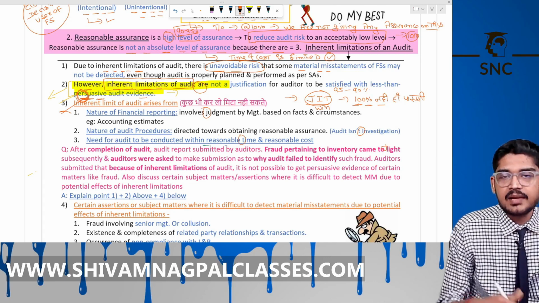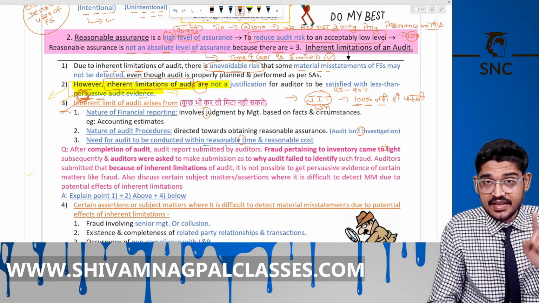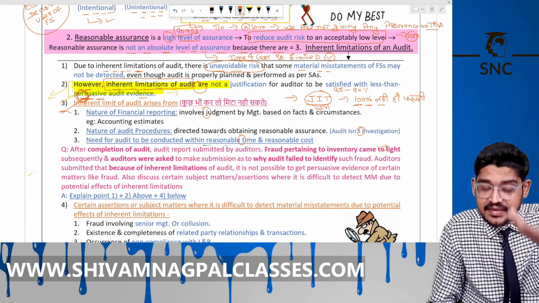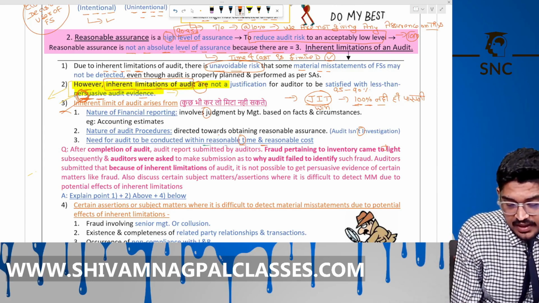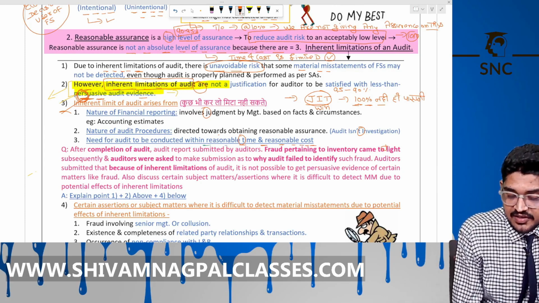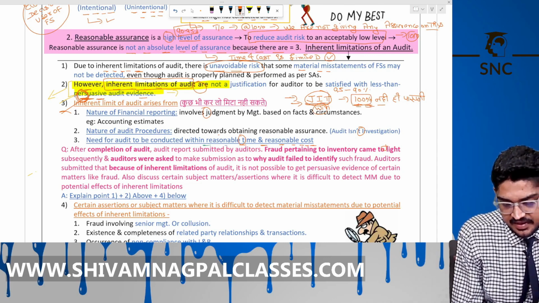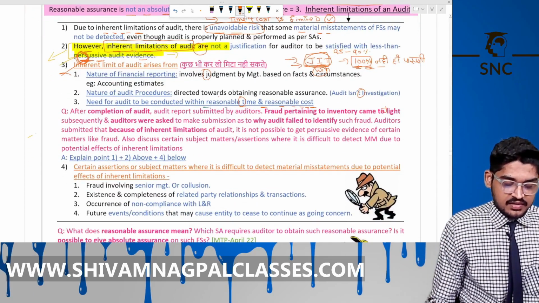So these are the inherent limitations: first, judgment involved in making the financials. The second is that audit is not an investigation, we are using sampling techniques. The third is that time and cost are both limited here. So because of inherent limitation, the auditor cannot win 100%. JIT is a memory technique here. Remember this. Now there is a question.